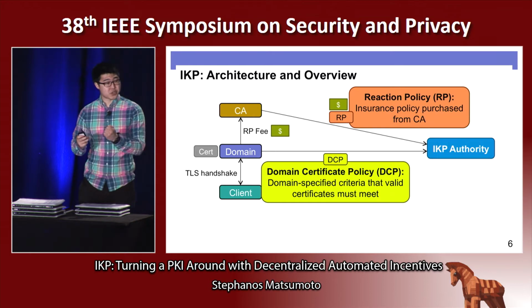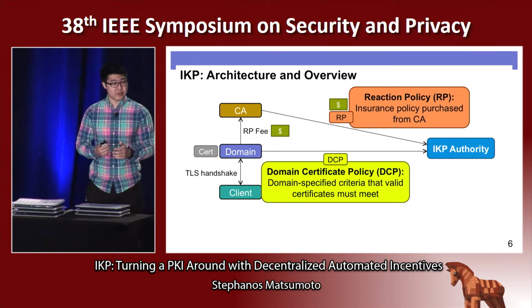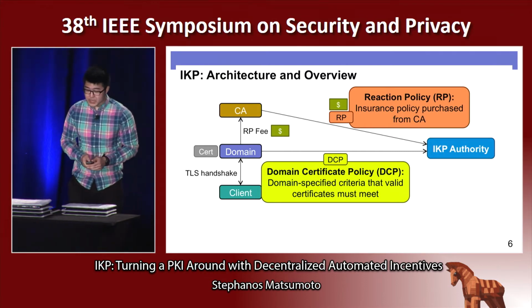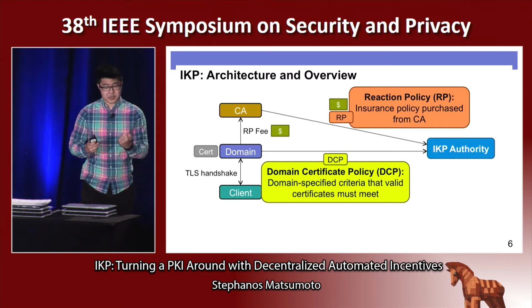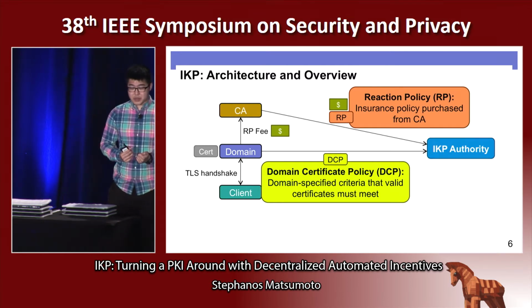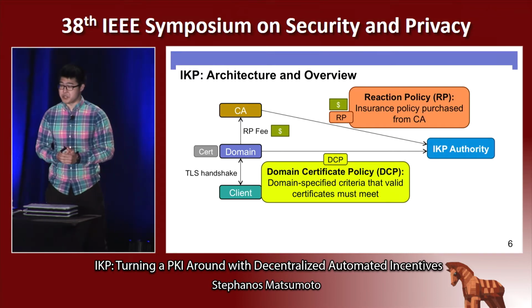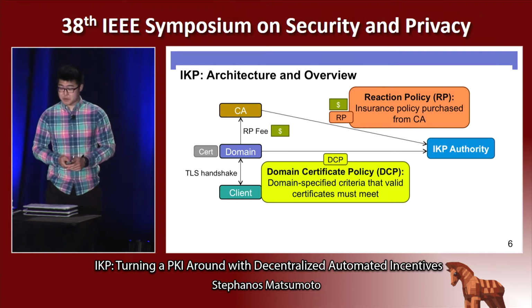So CAs can register at the IKP Authority to offer what we call reaction policies. This is a form of insurance against unauthorized certificate issuance. This is a paid service, so the domain is going to pay a fee to the CA. And in order to make sure that the IKP Authority has enough money to pay out in case of misissued certificates, the CA is going to escrow some money at the IKP Authority.